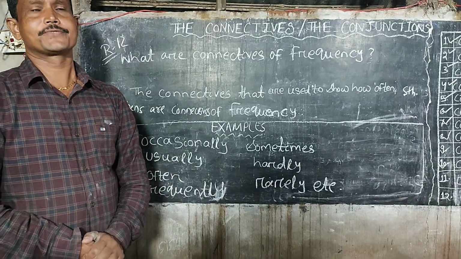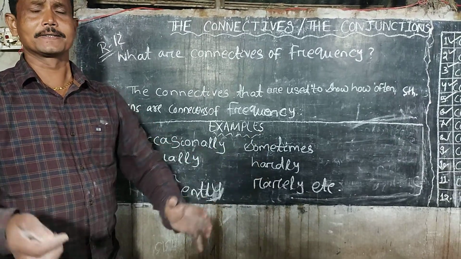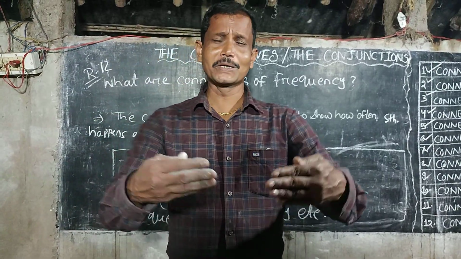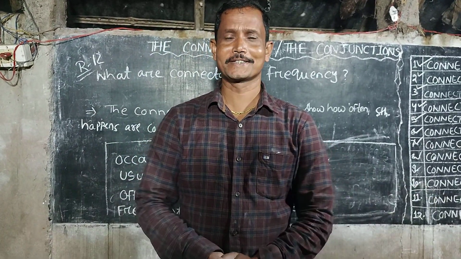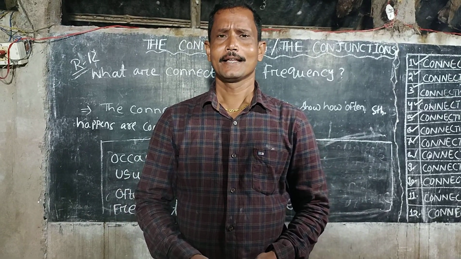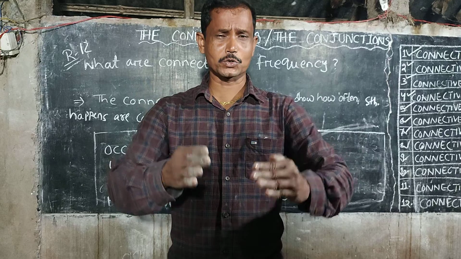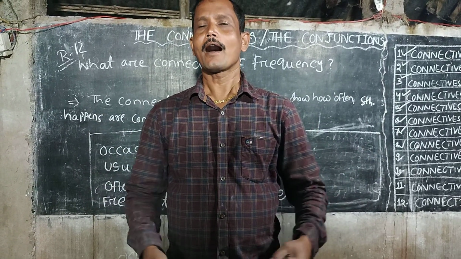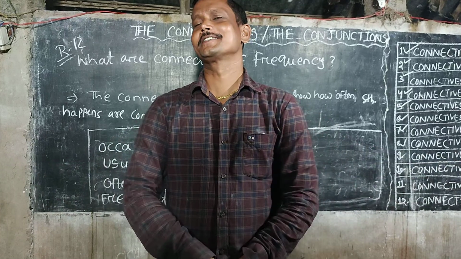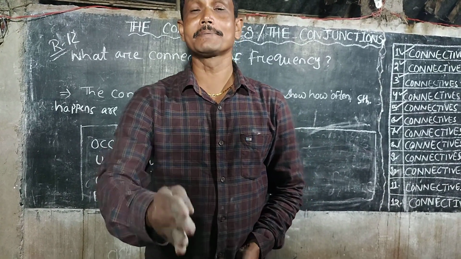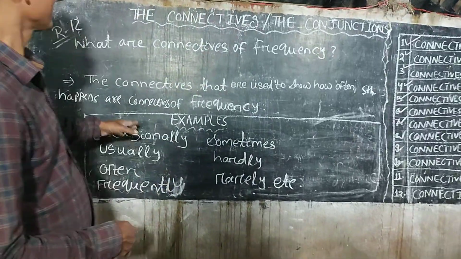Rule number 12. What are the connectives of frequency? Frequency means how often something happens. The connectives that are used to indicate how often something happens are known as connectives of frequency.